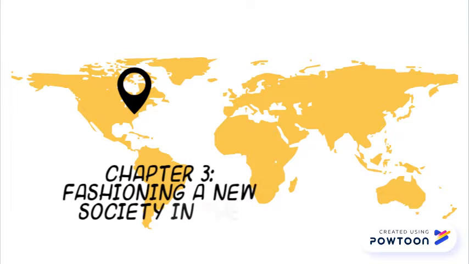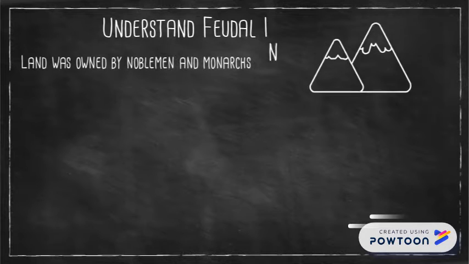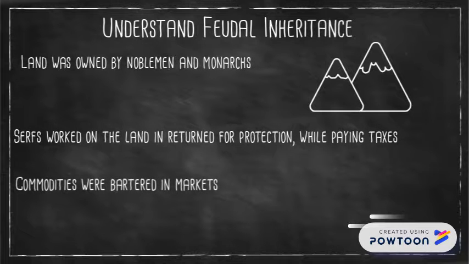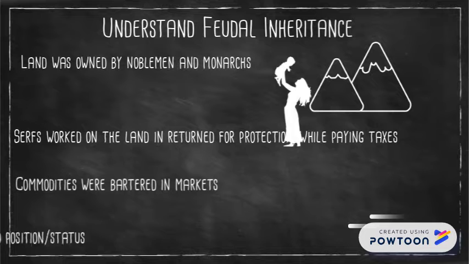Fashioning a new society in the wilderness. Understand feudal inheritance. Land was owned by noblemen and monarchs. Serfs worked on the land in return for protection while paying taxes. Commodities were bartered in markets, and people were born into position and status.